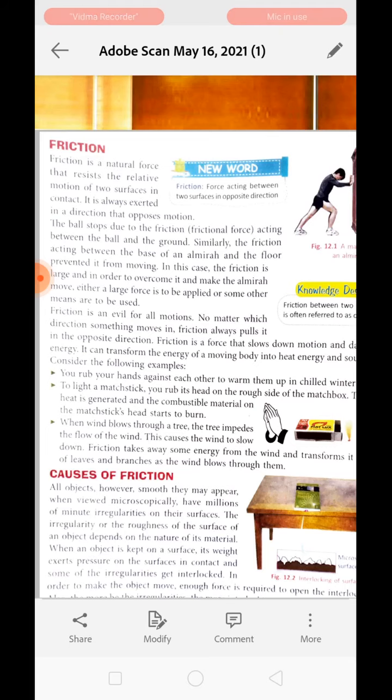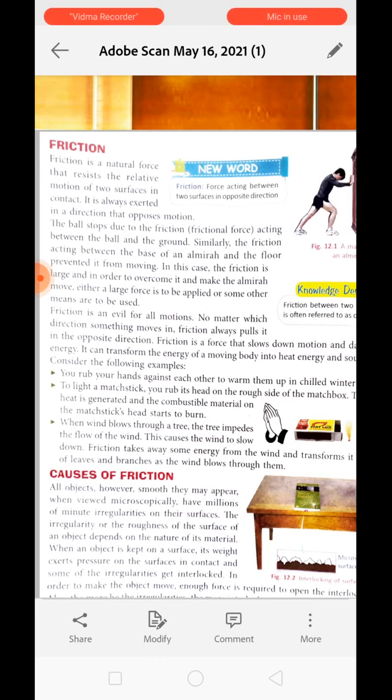We have already learned in force and pressure that when two forces of the same magnitude act in different directions, the effects of both are cancelled out, and the resultant force acting on the body will be zero. Understood? Now friction is a force that slows down or dampens the motion of an object.